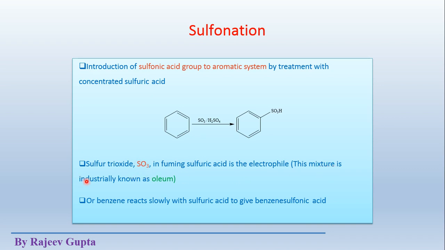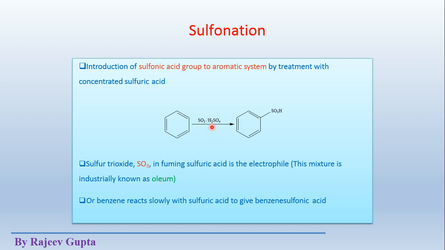This mixture is industrially known as oleum, that is, a fuming sulfuric acid and sulfur trioxide mixture. That is a very good electrophile generator. The combination of both SO3 and fuming sulfuric acid gives oleum.